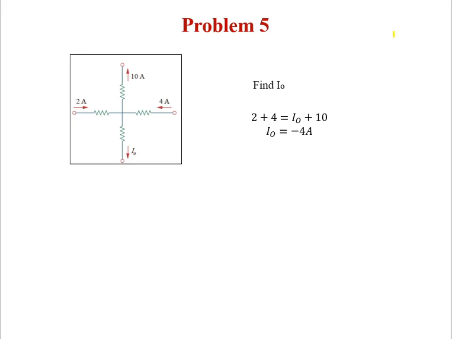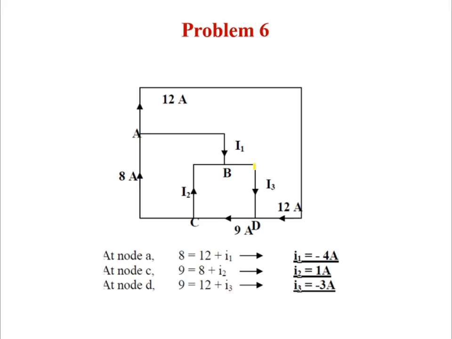See, this is a very important problem. It's based on the current law. I will revise the current law. What do you mean by current law? Sum of the currents entering equal to sum of the currents leaving at the particular node. See, this is a node. Now you say which is entering. 2 and 4 are entering. So 2 plus 4 equal to which current is leaving? 10 and I naught. So 2 plus 4 equal to I naught plus 10. So finally you got the equation, I naught equal to minus 4 amps.